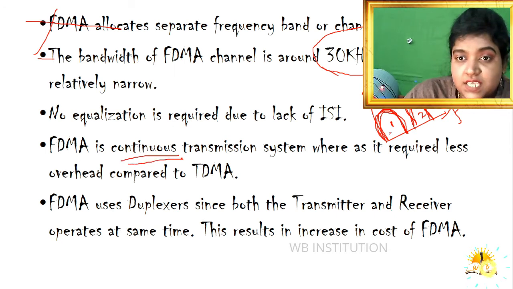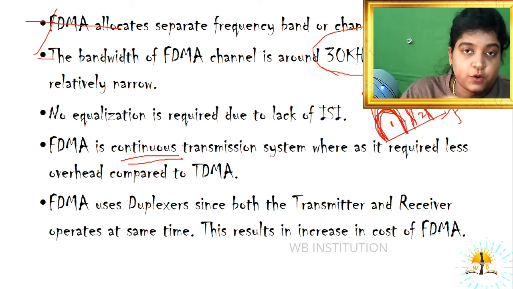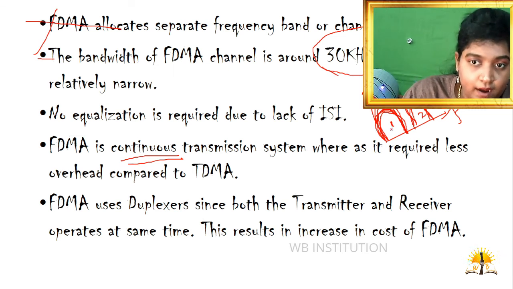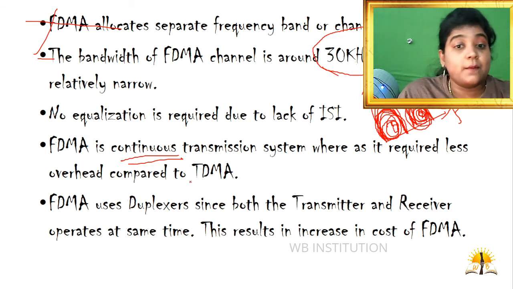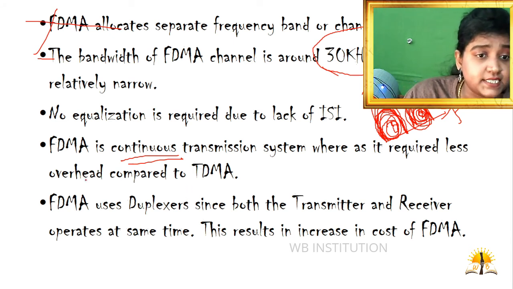This represents the communication within the channels. In channel 1, the communication is very continuous. In channel 2, the communication is very continuous within the channel. So they state that it requires less overhead compared to time division multiple access.